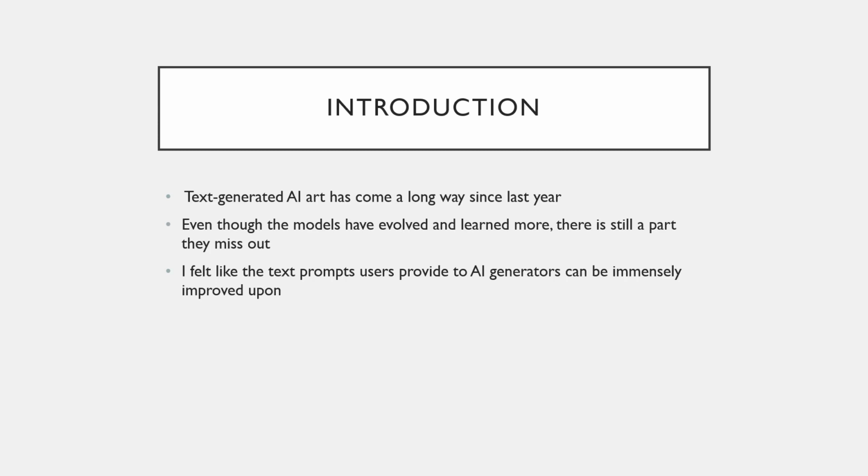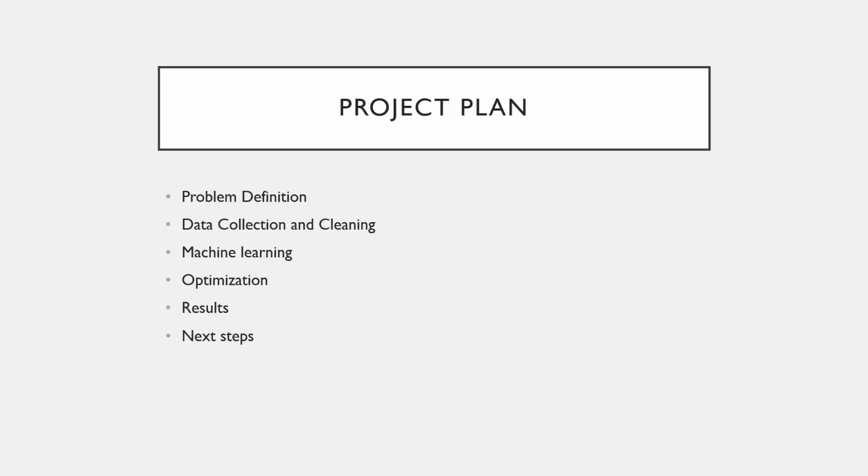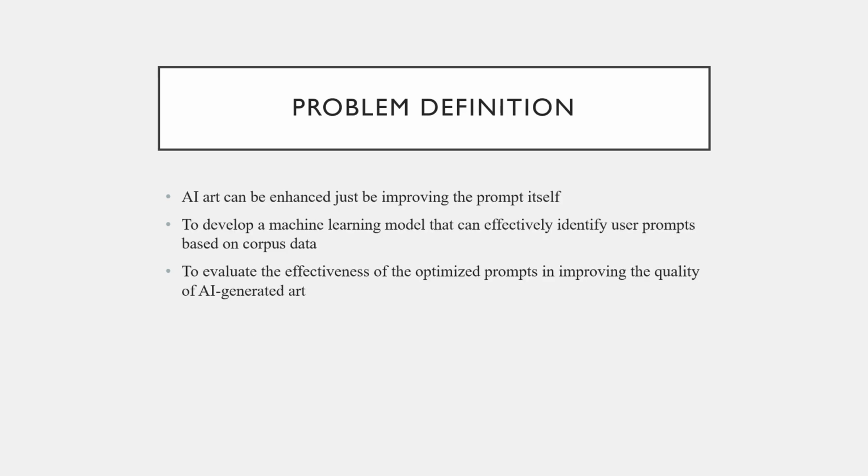It's almost unrecognizable how good it has become from its initial prototype variants. My project plan revolves around problem definition, data collection and cleaning, machine learning, optimization, and results, and the next steps, which we would take after our projects and our logical thinking.